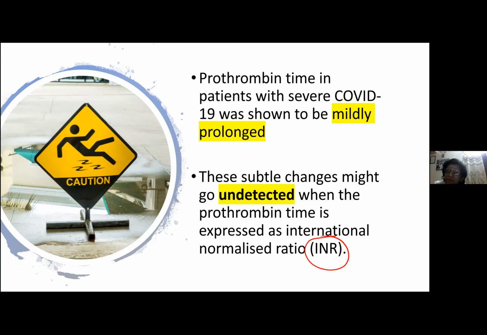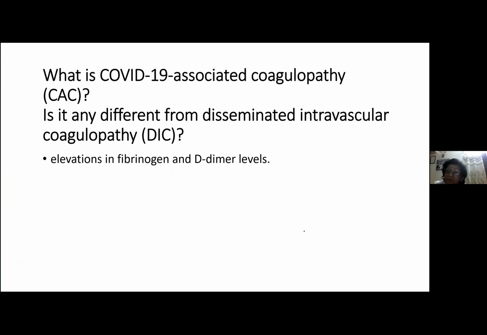Now, what about this: if I am saying that there is increased D-dimer, isn't it? So why is this not DIC? Therefore, they gave a very distinct term, COVID-associated coagulopathy, which is now called CAC. And it is very different from DIC. So the first point is, yes, D-dimers are elevated in DIC also. But remember, D-dimers are markedly increased in COVID-associated coagulopathy.